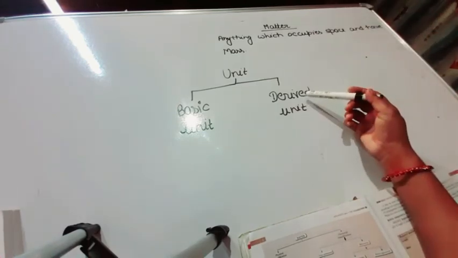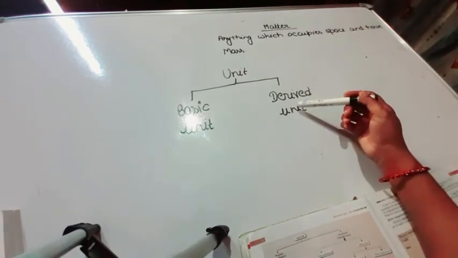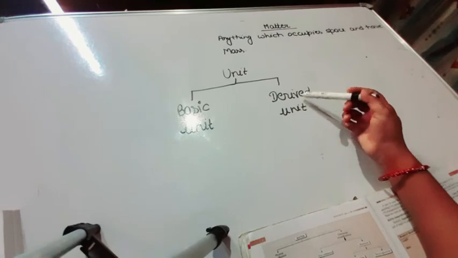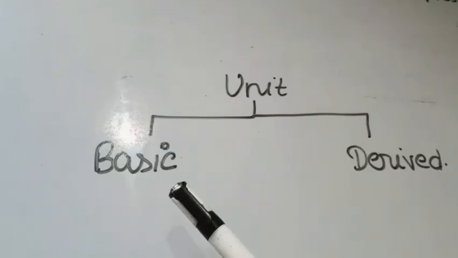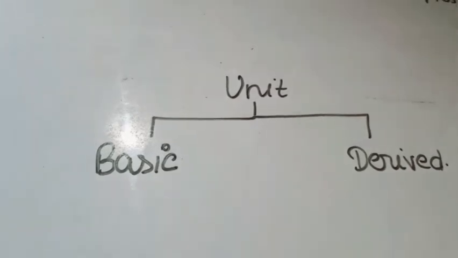But what are derived units? The units of other quantities can be derived from these basic units. So these are called derived units. These units we will study in our next class.